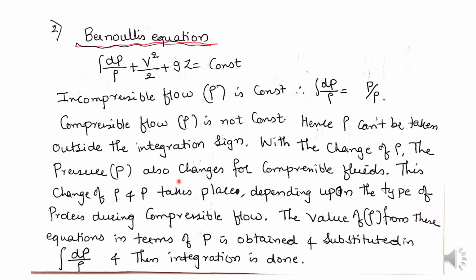That is what we have written here. This change of density and pressure takes place depending upon the type of process, whether it is an isothermal process or an adiabatic process during the compressible flow. For both processes we are going to calculate the value of the integration of dP by rho, and then substitute the values here. That will be my final Bernoulli's equation for compressible flow.